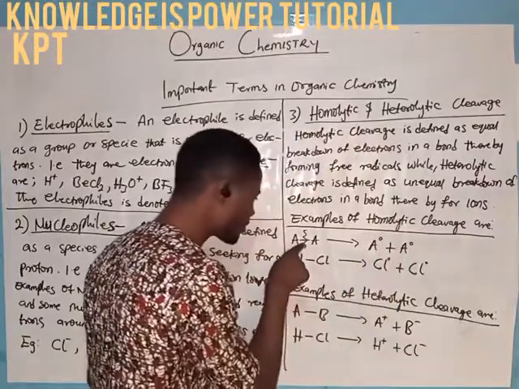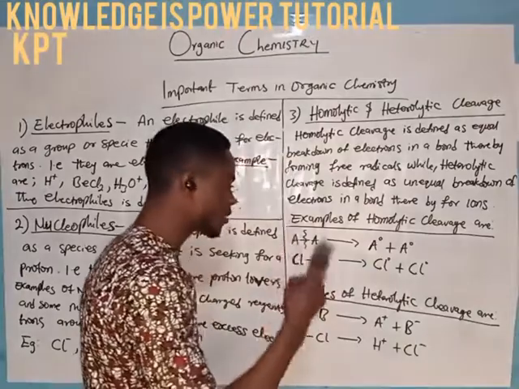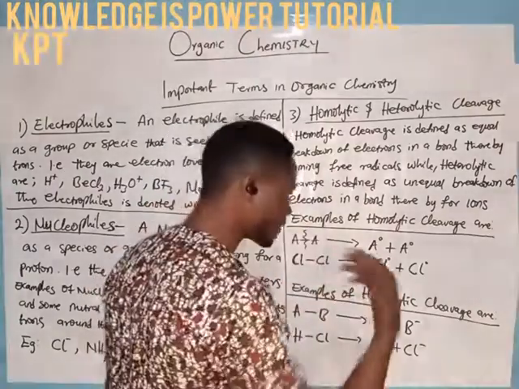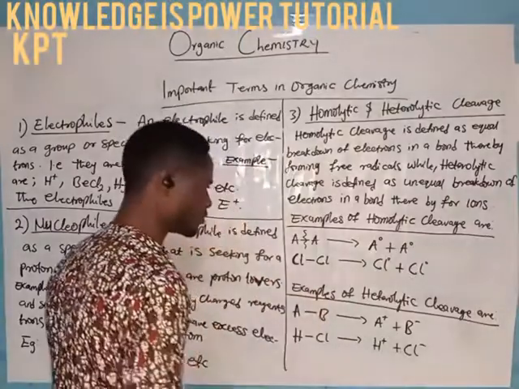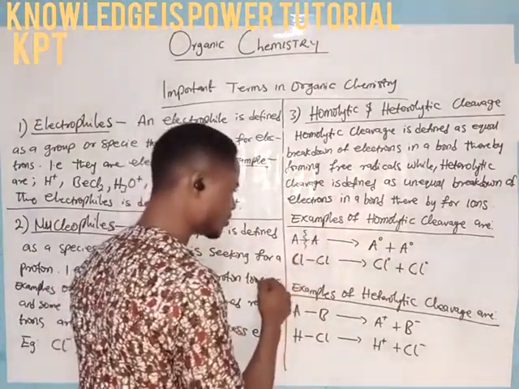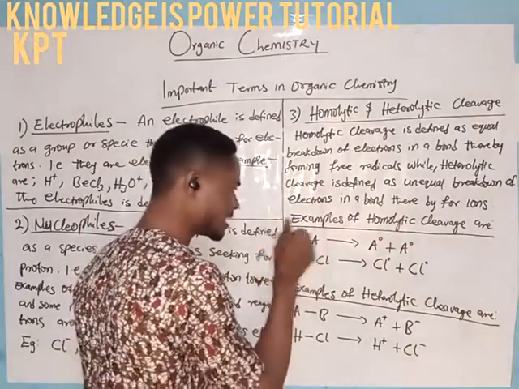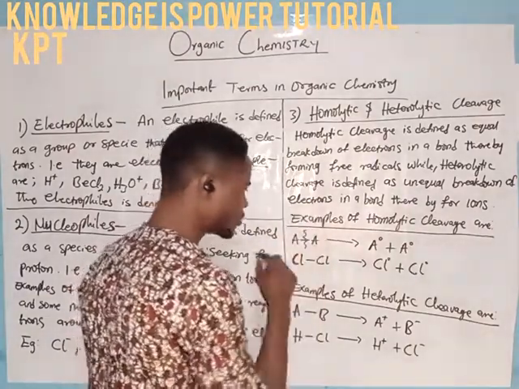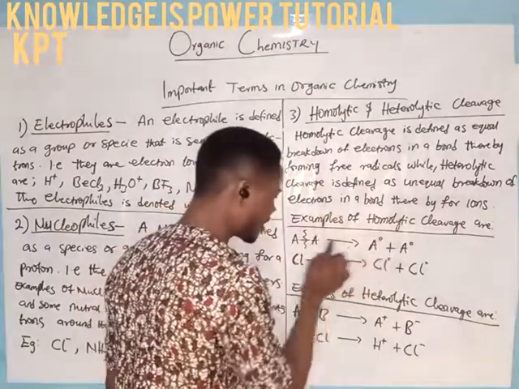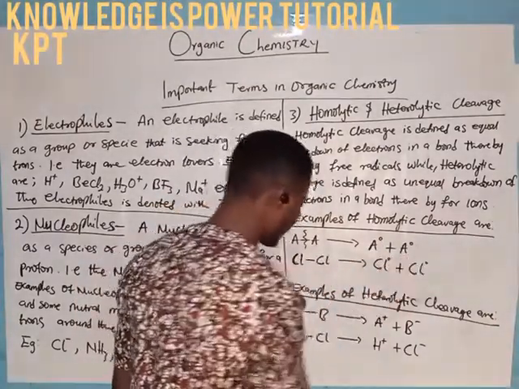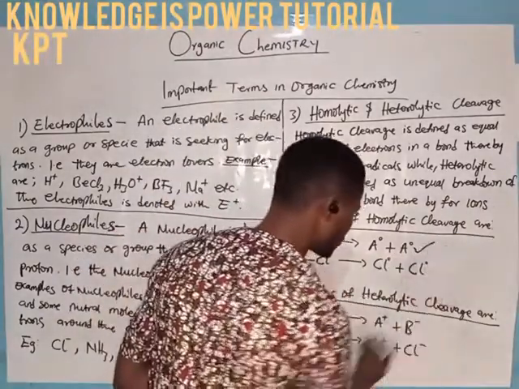In this single bond that is broken, a single bond in chemistry is made up of two electrons; in other words, two electrons come together to form a single covalent bond. If this single covalent bond is to be broken, these two participating atoms will go with the electrons they brought in the first case. So of those two electrons they brought, this one will go with one electron which I have here, and this one will go with one electron which I have here. This is it when I use an arbitral equation to explain.